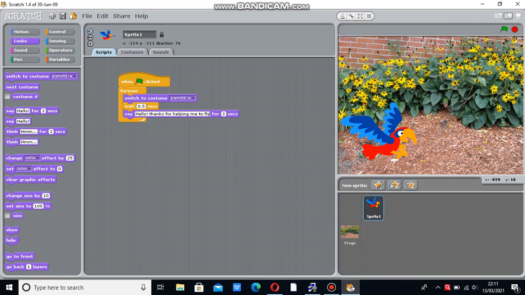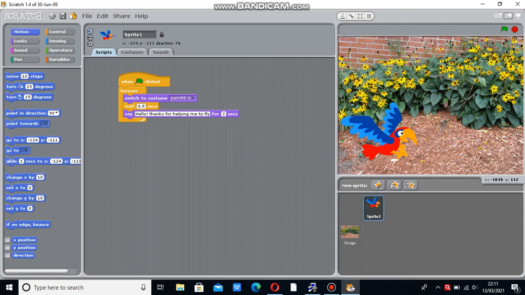Now in motion, move 10 steps. Here we are observing that the parrot's wings are up. During the flying of a bird, the parrot's wings will be moving up and down.